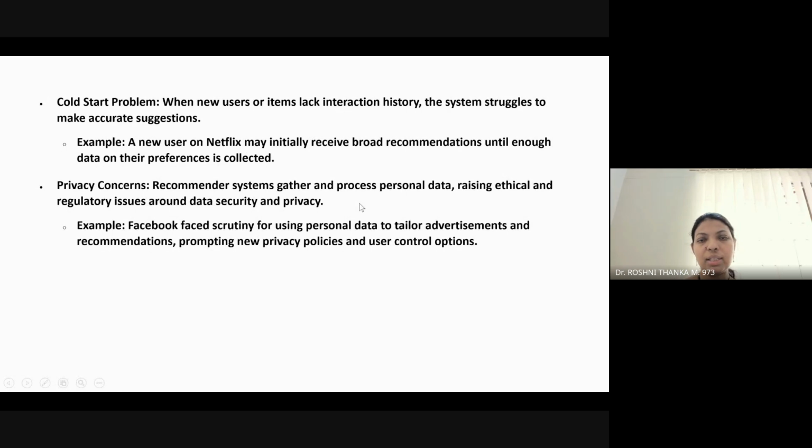Their preferences, likes, and comments are all user-concern data, so ethical problems may arise. This may lead to data security and privacy issues. Facebook is a good example. Taking personalized data and using it for advertisement sometimes leads to security and privacy problems.